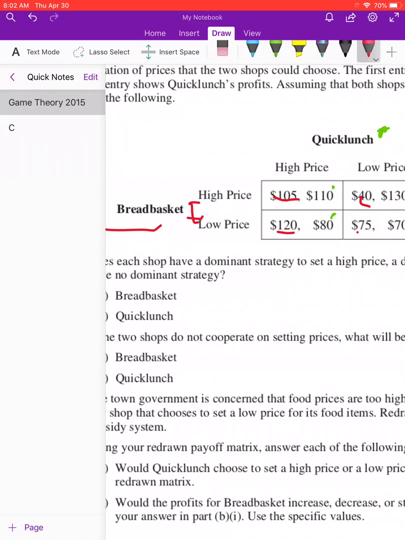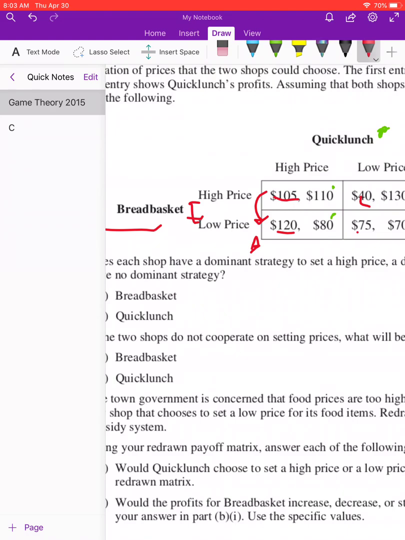And so looking at Breadbasket, if Breadbasket goes low and Quick Lunch goes high, that means we're in this box down here. Breadbasket will earn 120. Would they wish to change their mind? The answer is no, because 120 is greater than 105.